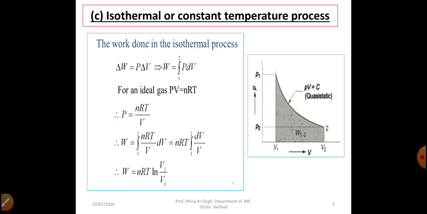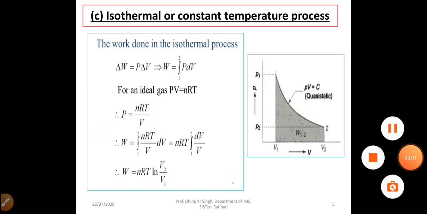Now we will move to isothermal or constant temperature process. Isothermal process means temperature will be constant. So we can see this graph and we can see the equation PV equal to constant.